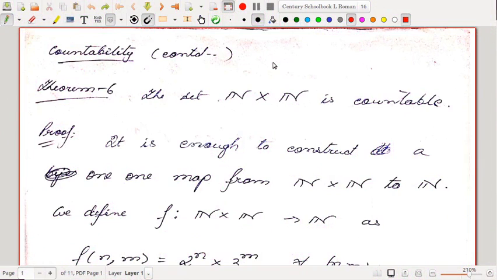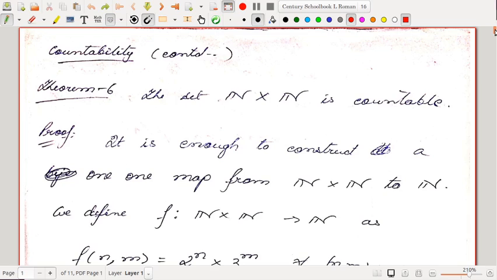The first theorem for today: the set N cross N is countable. That is, the set of ordered pairs of natural numbers is a countable set. So by the last theorem that we had done, there are three equivalent criteria for countability of a set. First, a set is countable if it is finite or there exists a bijection between N and the given set.